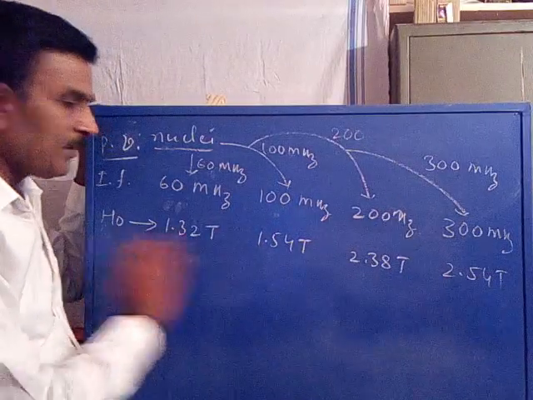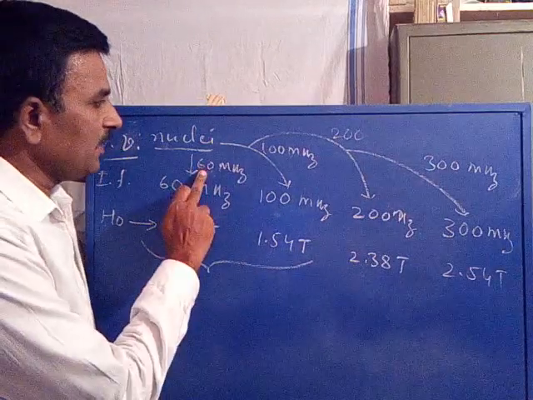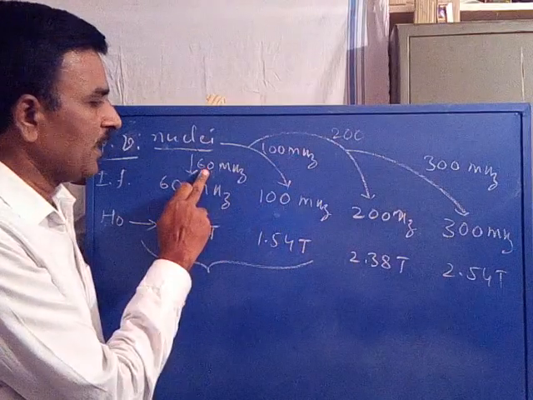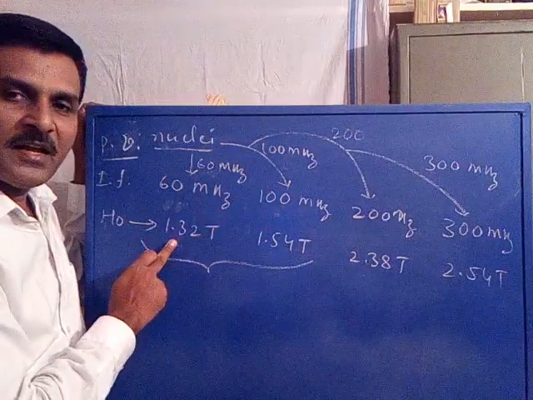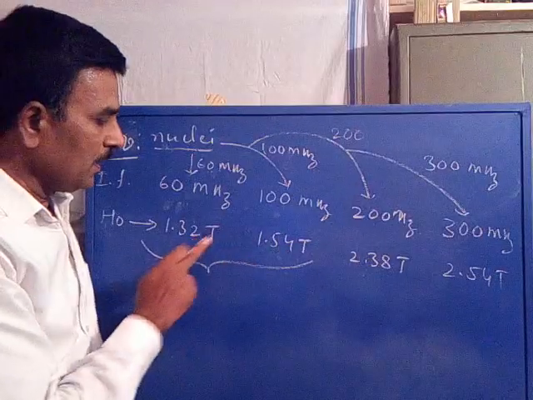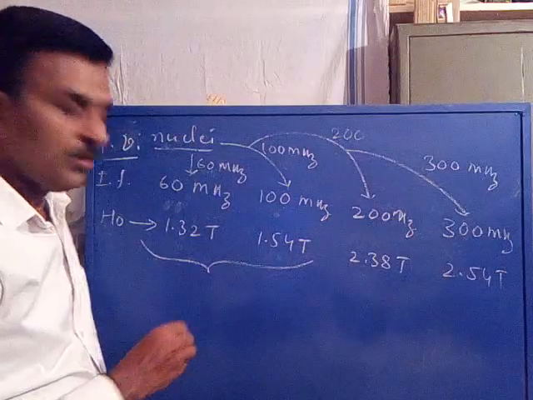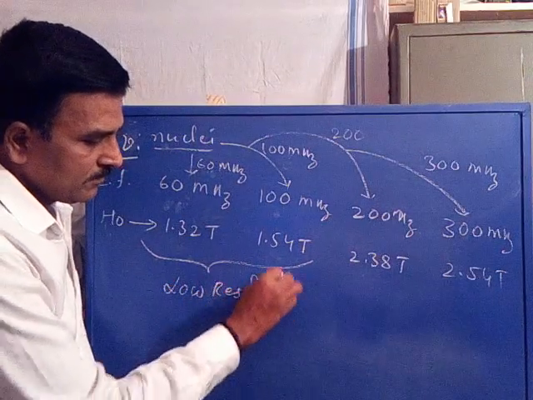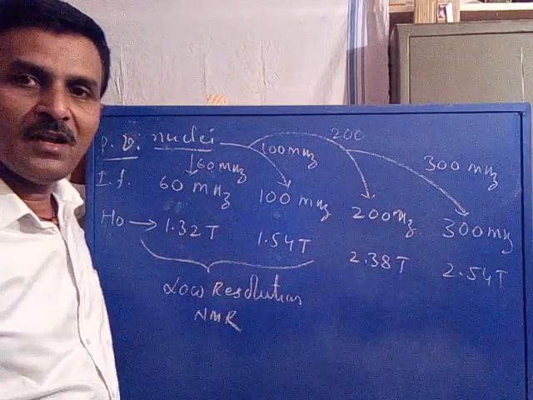Now coming to recording of the NMR spectrum under 60 MHz and 100 MHz instruments, where the precessional frequency is low, with the application of 1.32 and 1.54 Tesla magnetic field, whatever spectrum we get is called low resolution. Low resolution NMR.